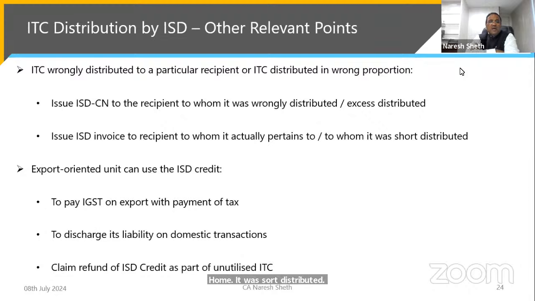An export-oriented unit can use the ISD credit because if they are doing 100% export, they can either pay the IGST on export with payment of tax, and this ISD credit also can be used to pay the tax on the exports, to discharge its liability on domestic transactions. If the EOU has certain domestic transactions, whatever ISD credit they have got, they can definitely utilize it for the tax on the domestic transactions, or they can claim refund of the ISD credit as part of the unutilized ITC.